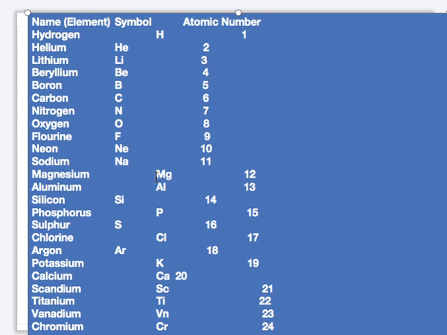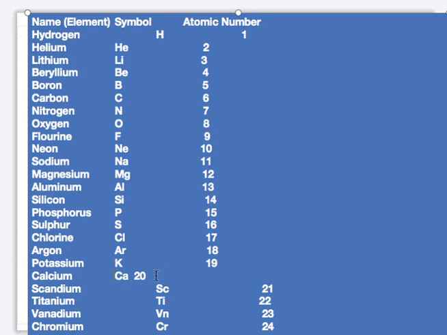After 20, from 21 to 30, we are talking about the first set of transition elements, the elements that are in between group 2 and group 3. That's the meaning of transition element.